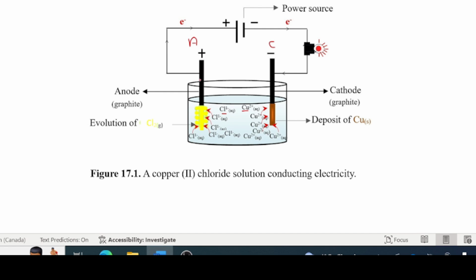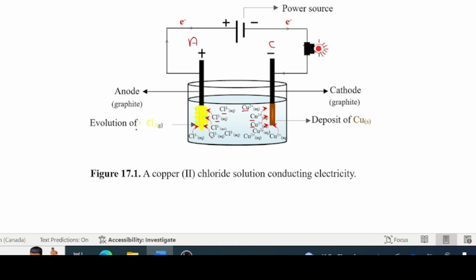Because of the positive nature of the anode, the negatively charged chloride ions will migrate towards it due to electrostatic force of attraction between this anode here and these ions here, unlike charges attract. And due to the negative nature of the cathode, these positively charged copper(II) ions will move towards that. They'll be attracted there. Two important things will happen now.